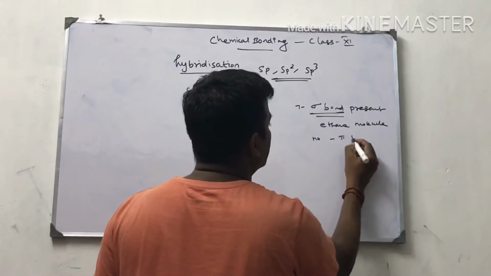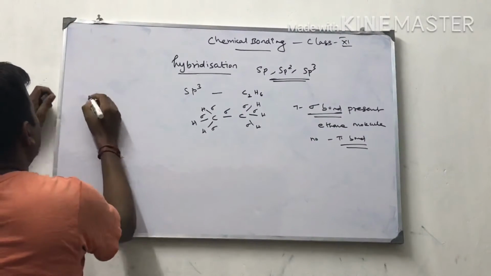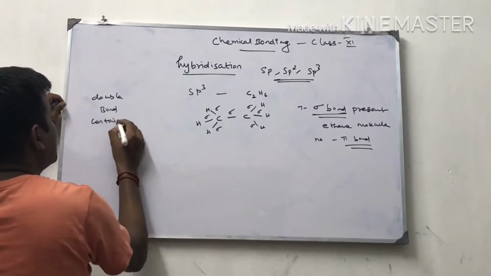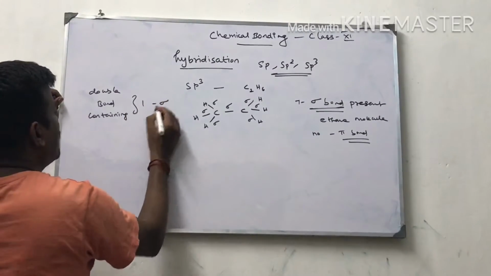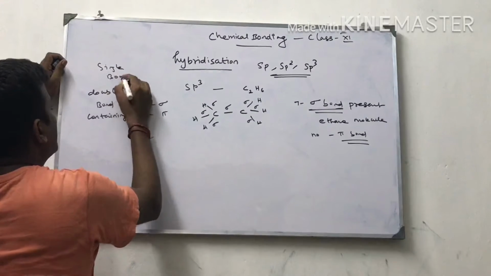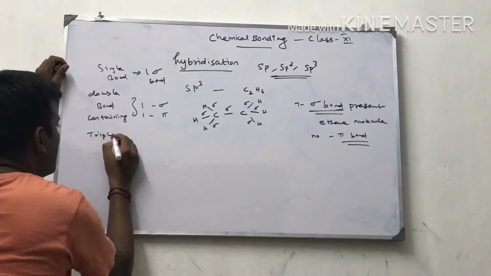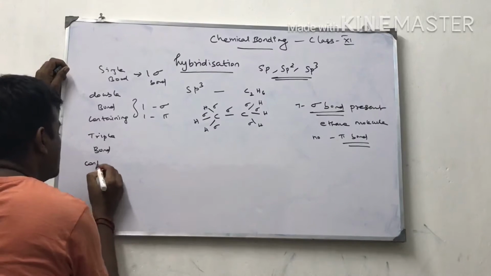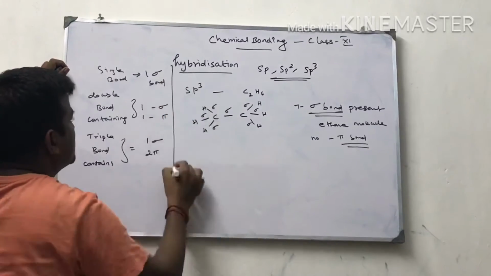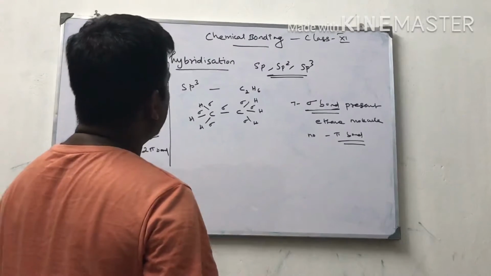No pi bond. I told you, a single bond contains only one sigma bond. A double bond contains one sigma and one pi bond. A triple bond contains one sigma bond and two pi bonds. This is the essential condition for all types of bonds. Now I am just telling you about the sp3 ethane molecule.